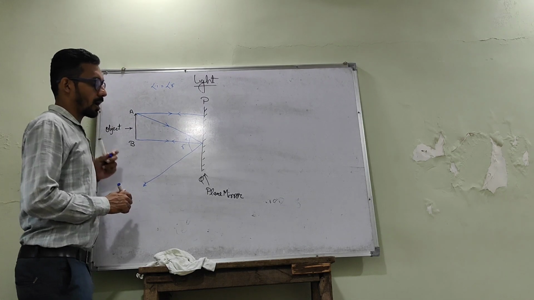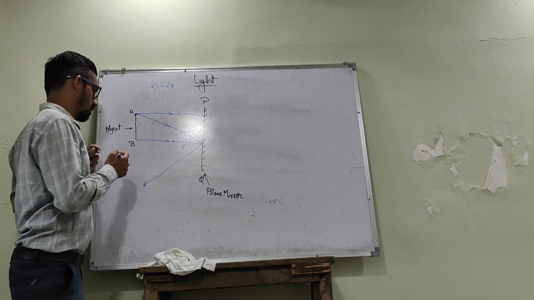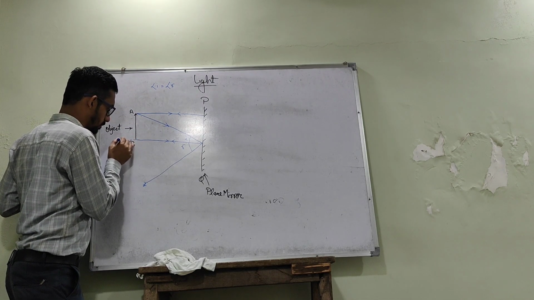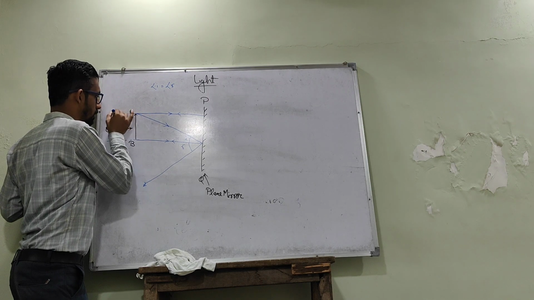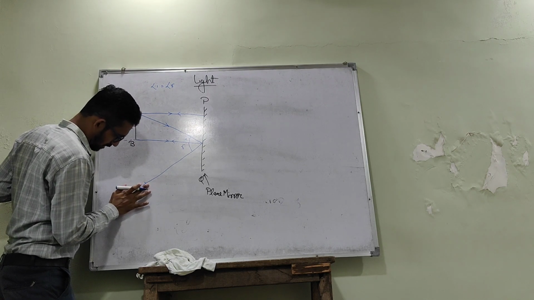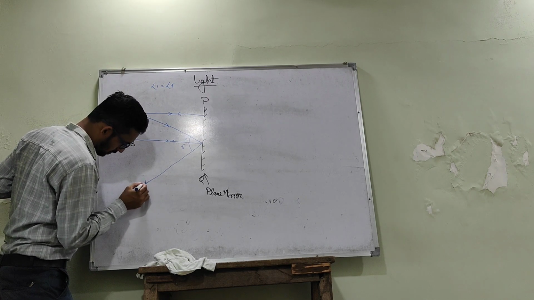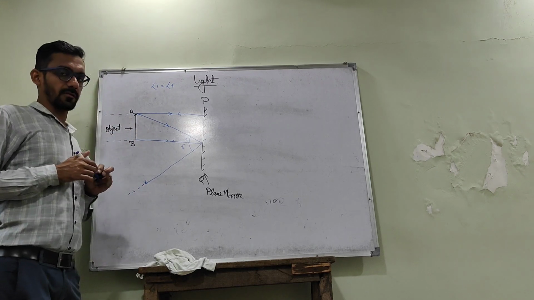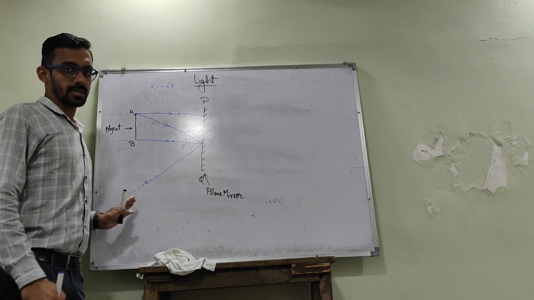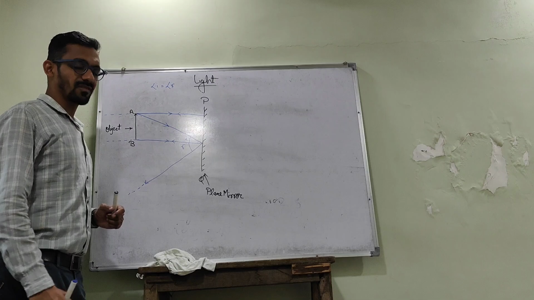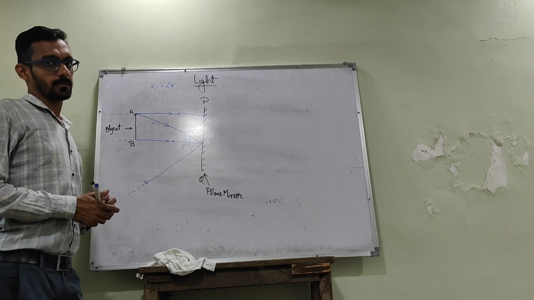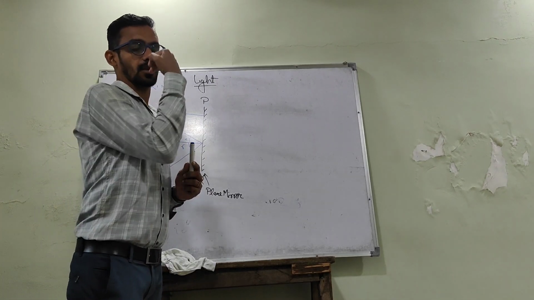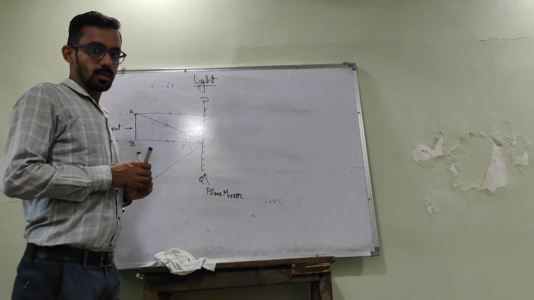So now how will the image form? See, here this ray is going this side, here it is going this side, and here it is going in this direction. So there will be no actual intersection of these lights. So how will they intersect? And as we all know, we will see our image behind the mirror.